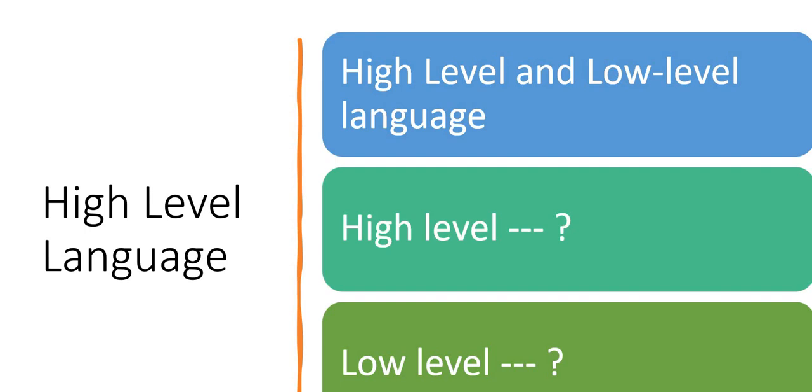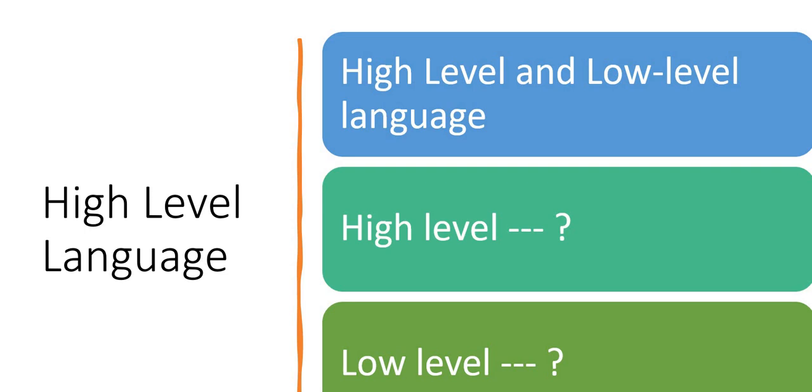First is high-level language. In programming, we have two types of languages: high-level language and low-level language. High-level languages are understandable by the user, and they don't require external resources to work and are platform independent. Those languages are user friendly, and we call them high-level languages.